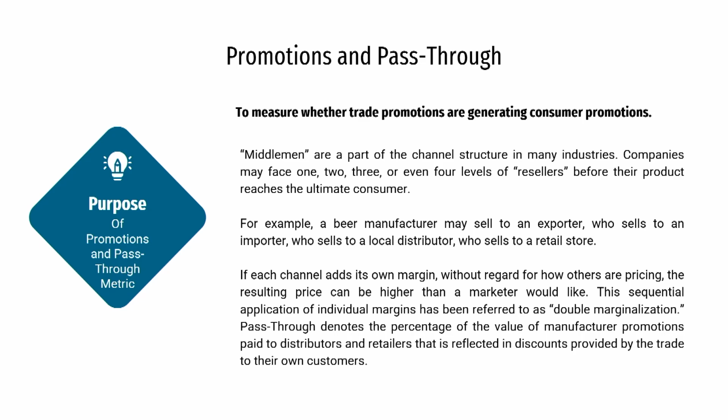So, I think this part is clear. Basically, what we are trying to convey is that there are multiple intermediaries in the channel, and each of the intermediaries will derive some profit for their entity, and in this process the price from one point to another point will keep changing. Similarly, the discount from one point to another point will also keep changing. So, this is covered under the pass-through metric.